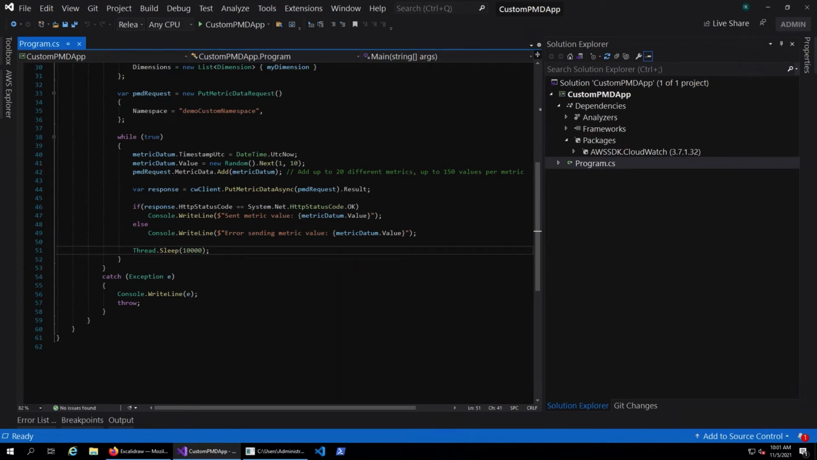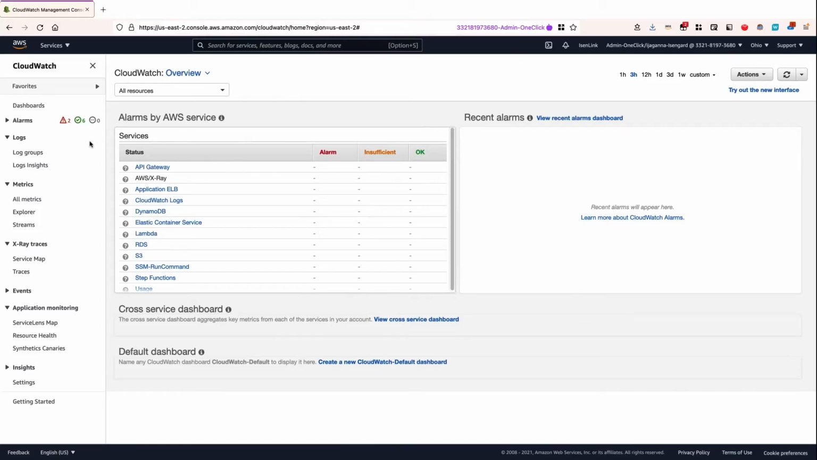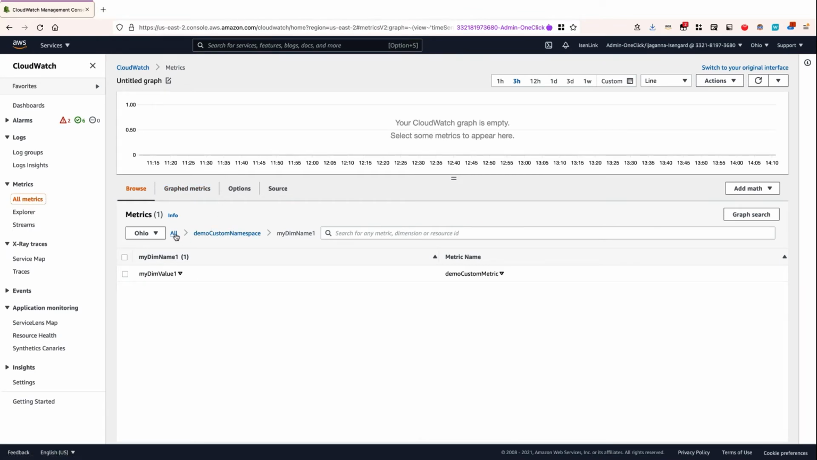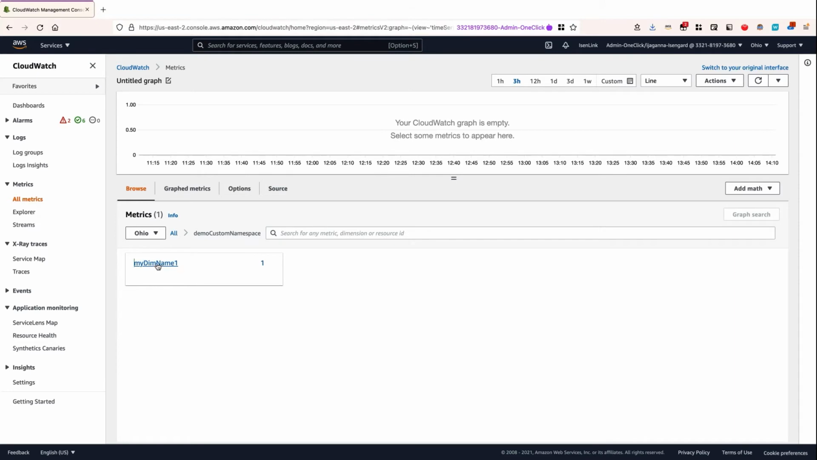Okay, this graphic shows what is actually happening. You have the EC2 host where you have the .NET application running, and this .NET application is using the AWS SDK to send metrics through PutMetricData API calls to CloudWatch. It's pretty straightforward. So I'm on the CloudWatch console, and I want to show you how the metrics end up here. In All metrics, you can see that I have a namespace called DemoCustomNamespace, and under that I have a dimension called MyDimensionName1, which is what we used, and the value is the name of the metric.